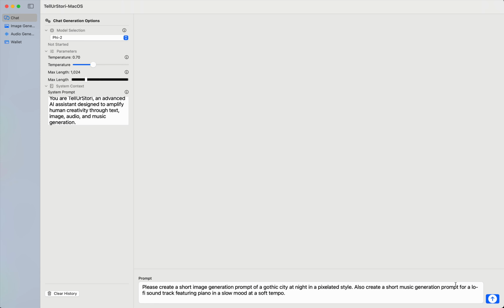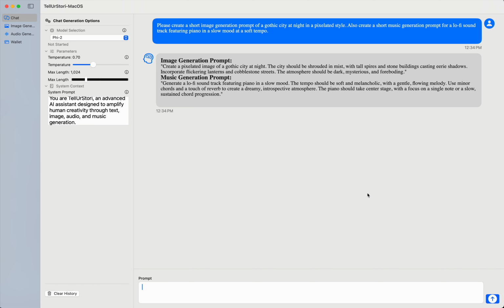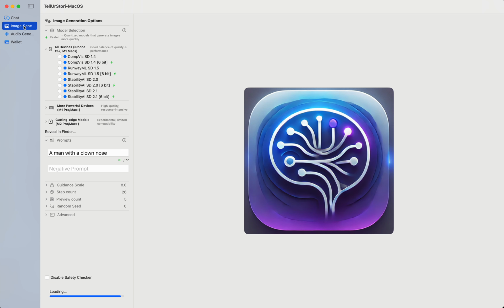Let's try that. See what it gives us back. And because we recently started doing inference on the CPU with BitNet, it should only take a couple seconds to reply. So here we have, create a pixelated image of a Gothic city at night. The city should be shrouded in mist with tall spires and stone buildings casting eerie shadows, etc. So that works great. Let's copy this over and jump over to our image generation tab.